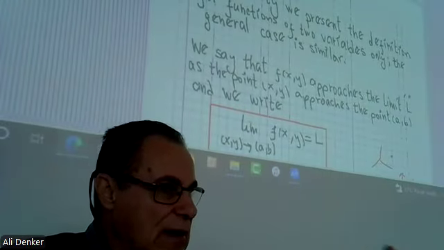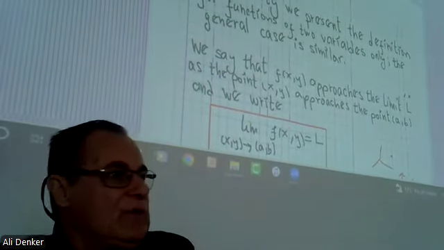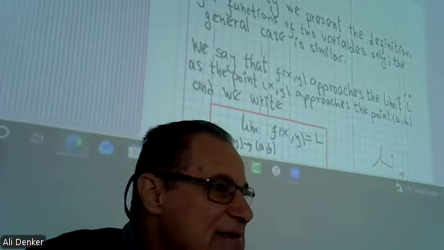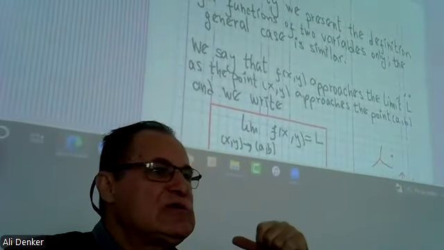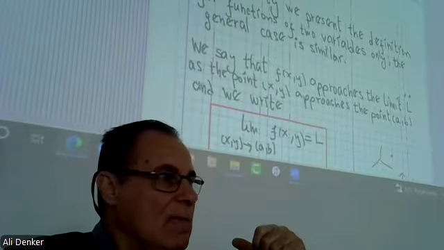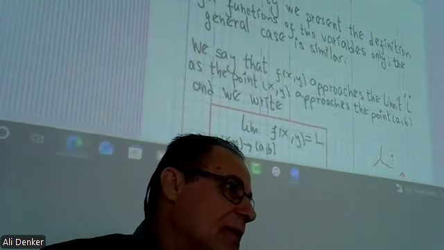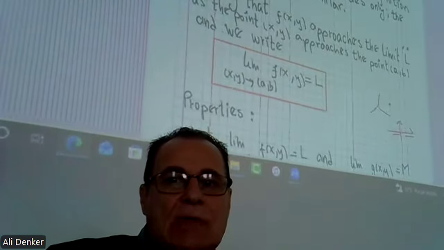I explained what a function of several variables is, and now we come to the limit. The limit idea is exactly the same as the limit in Calculus 101, but there is a difference, of course.